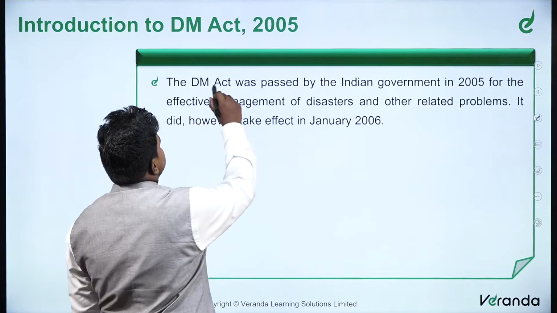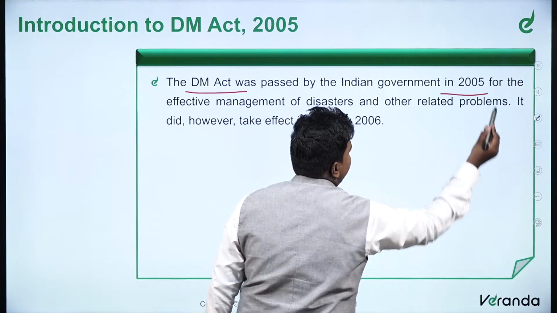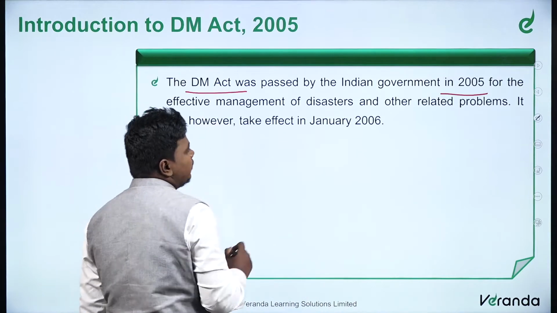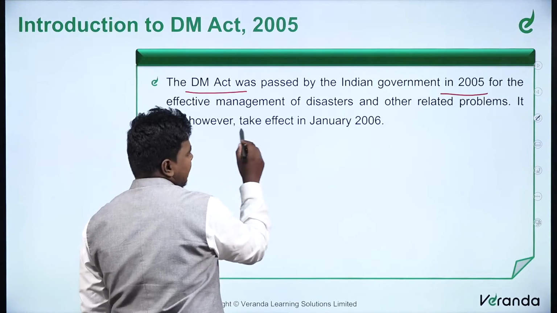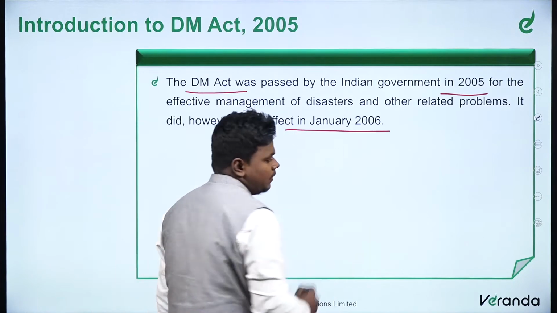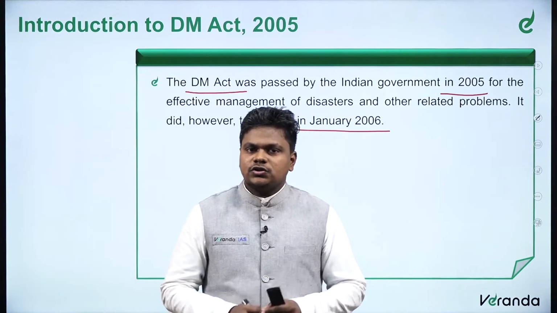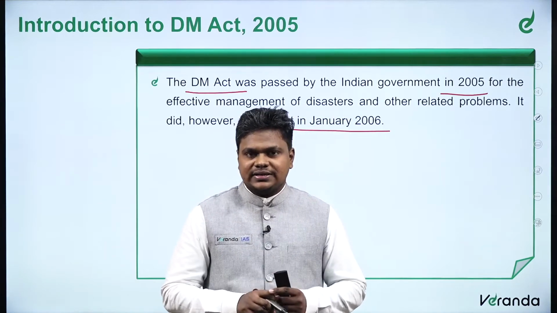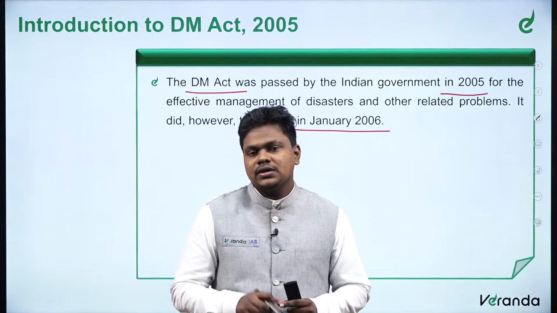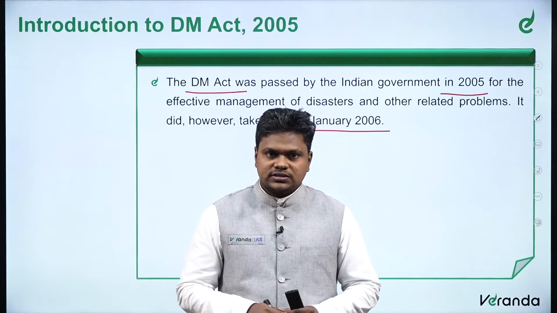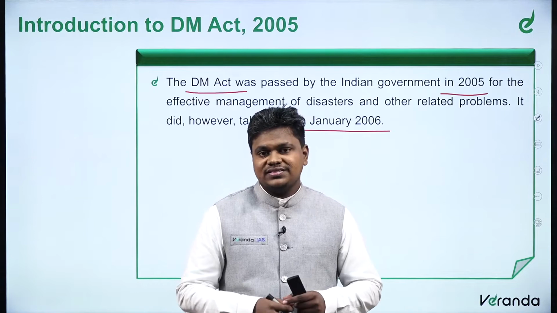The DM Act was passed by the Indian government in 2005 for the effective management of disasters and other related problems. It did, however, take effect in January 2006. So, what is the need for this DM Act 2005? In the year 2004, we witnessed a massive natural disaster, the tsunami in the Indian Ocean region. India at the time struggled a lot to cope with this disaster.